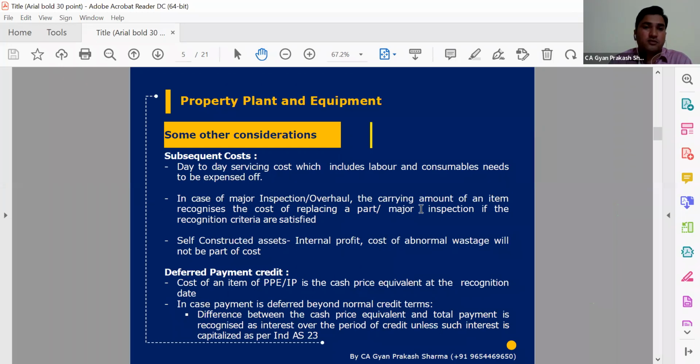But because of some financial crisis, we ask the supplier to please defer our credit terms for more than 1 year or some additional period. In such cases, beyond the normal credit period, that type of cost we should ignore and it will not be considered for capitalization, unless the borrowing cost criteria of the separate Ind AS are met. So general interest that we pay will be a part of costing.